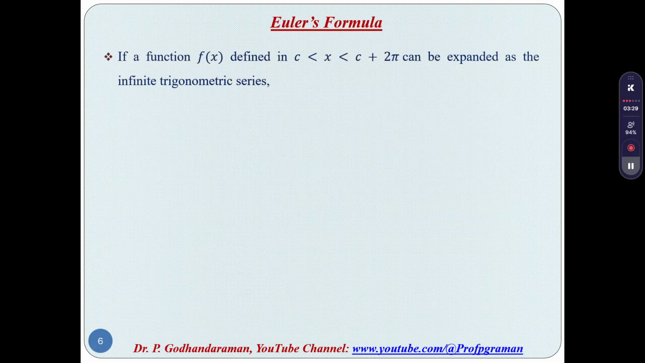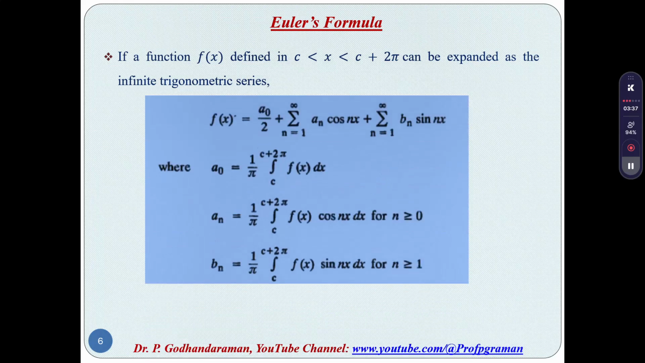Euler's formula: a function f of x defined from c to c plus 2 pi can be expanded as an infinite trigonometric series. So, f of x equals a0 by 2 plus summation n from 1 to infinity of an cos nx plus summation n from 1 to infinity of bn sin nx. Here a0, an, bn are the coefficient values.